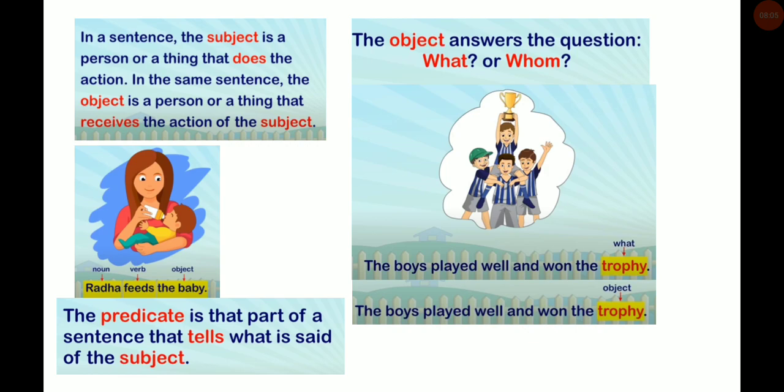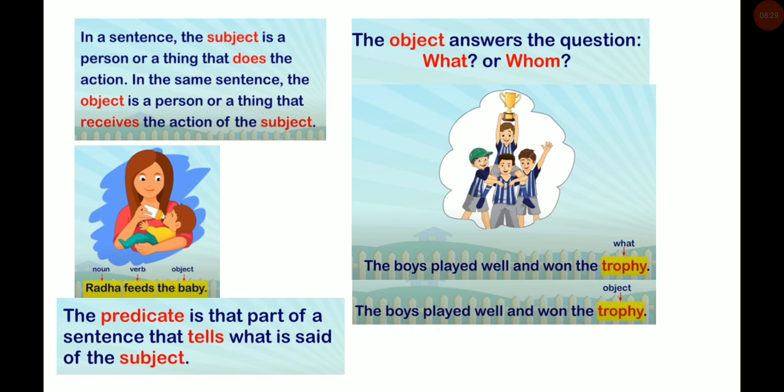The predicate is that part of a sentence that tells what is said of the subject. The object answers the question what or whom. For example, you can see in the picture, the boys played well and won the trophy. Trophy is what? The object.